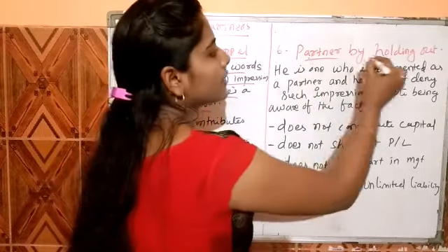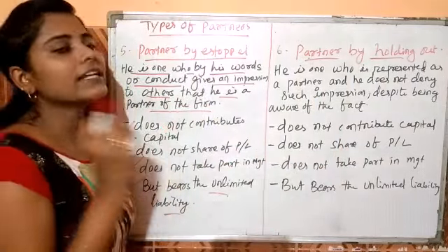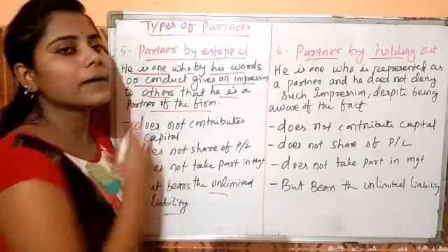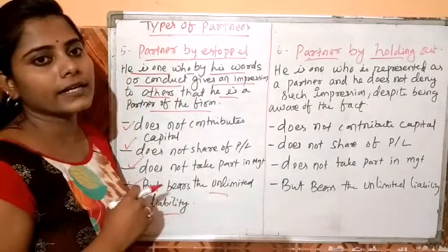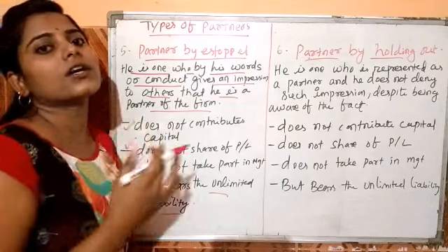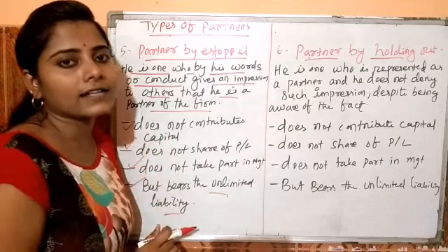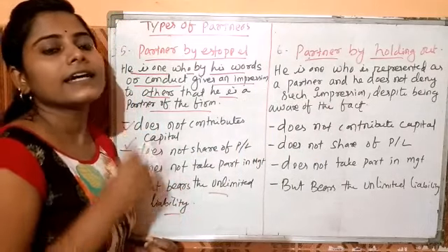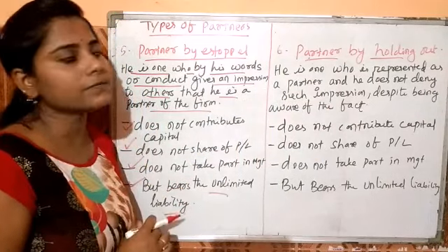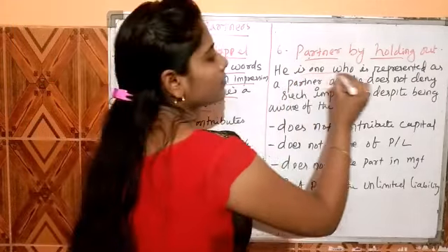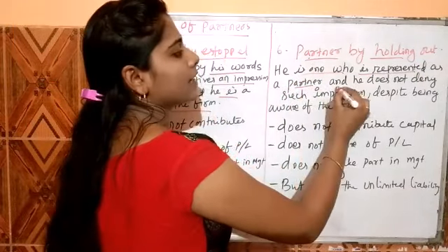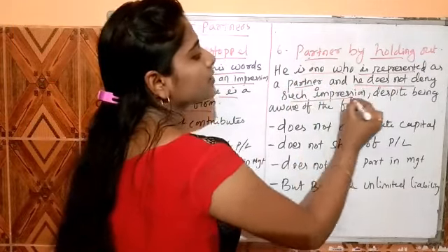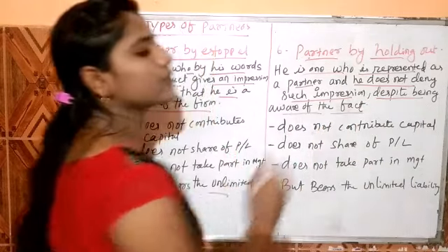The next is the partner by holding out. There is a little difference between the partner by estoppel and the partner by holding out. Here the partner is unaware that he is represented as a partner of the firm. But here the partner is aware that he is represented as a partner of the firm. He is a partner who is represented as a partner, and he does not deny such an impression despite being aware of the fact.